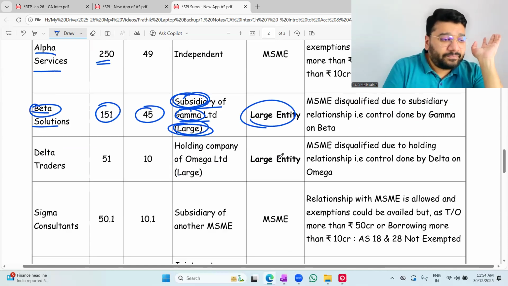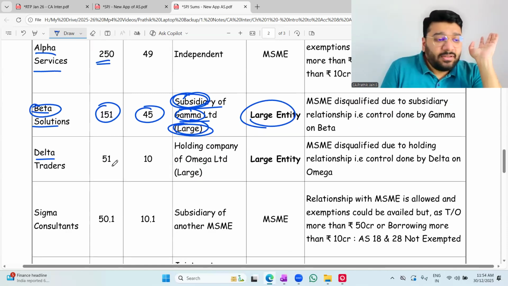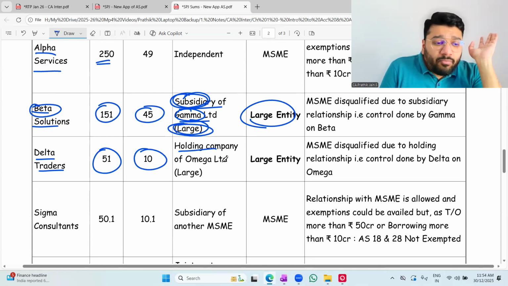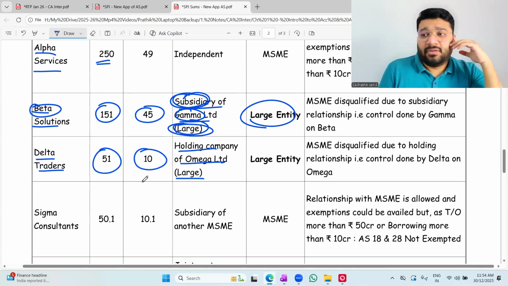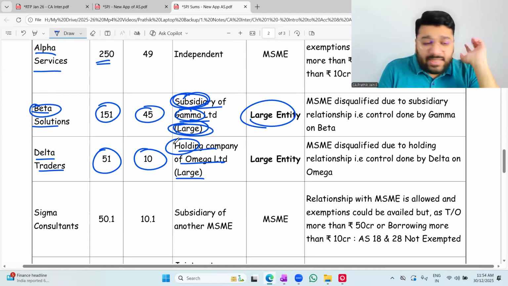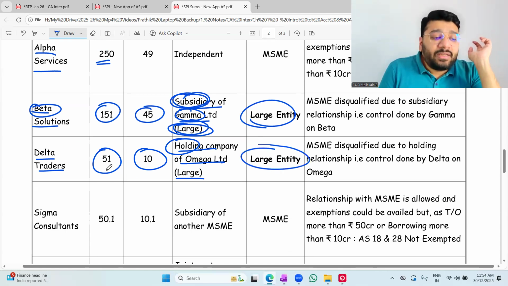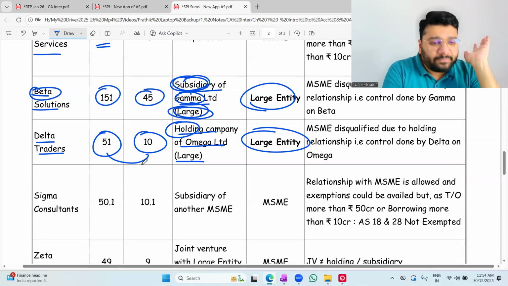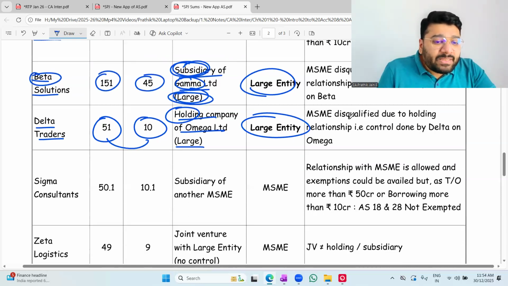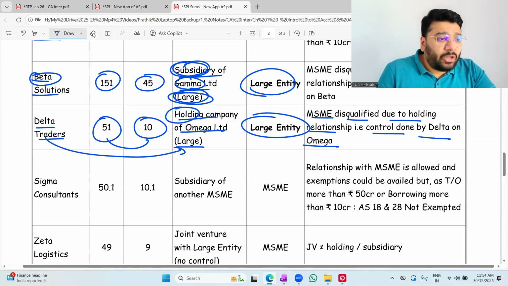Okay, not okay. Delta Traders, turnover 51 crore, borrowing 10 crores. Holding of Omega Limited, which is a large entity. So when you're a holding or the subsidiary of a large entity, when you're brother and sister of a large entity, you also have to follow the rule of the large entity. So it is also a large entity. Turnover and borrowing limit becomes irrelevant. Okay, not okay. MSME disqualified due to holding relationship, control done by Delta on Omega. So Delta is controlling Omega. Now listen.